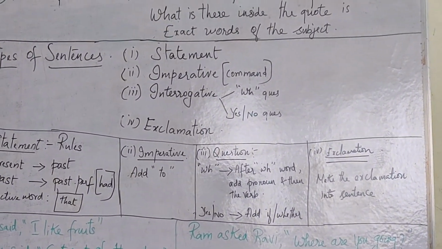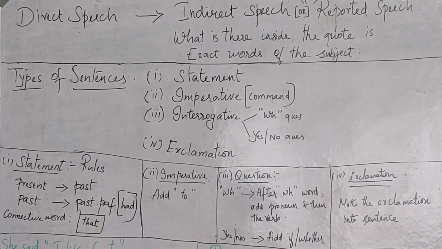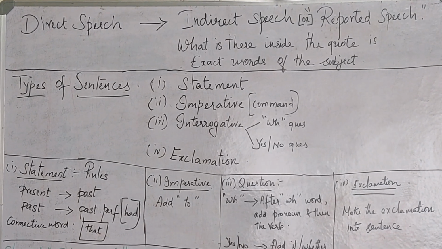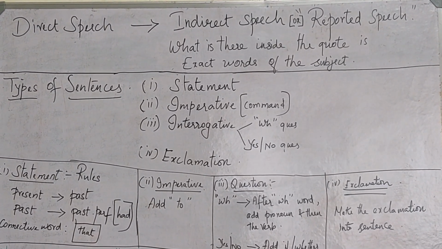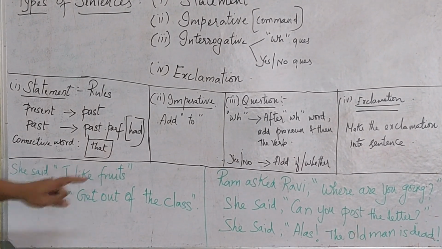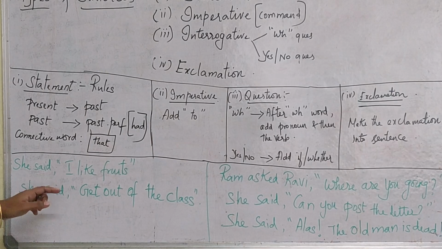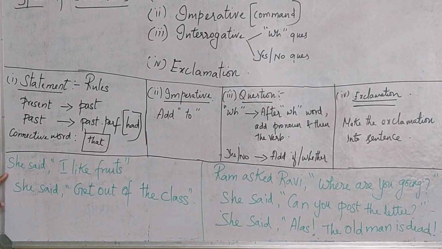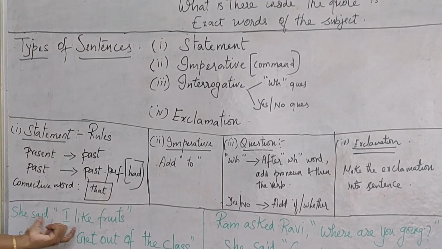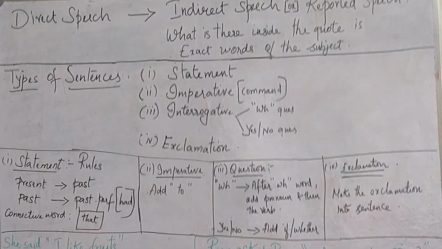Before converting direct speech into indirect speech, we must know what is direct speech and what is indirect speech. Direct speech is nothing but the person giving his exact words. For example, you can see this sentence: She said, "I like fruits." The words within the quotation are the exact words of the subject. What is inside the quotes, the exact words of the subject, is called direct speech.